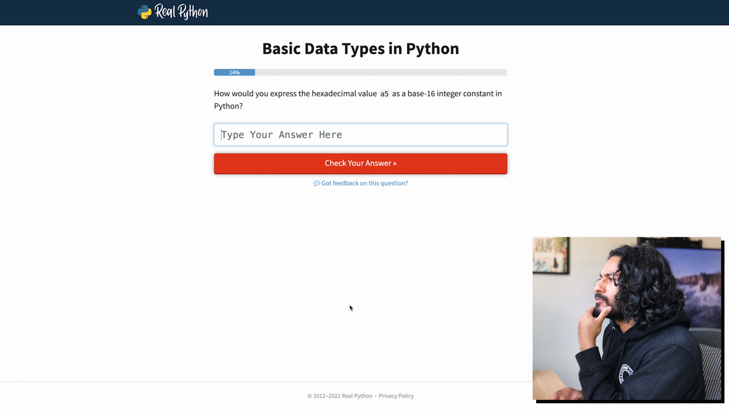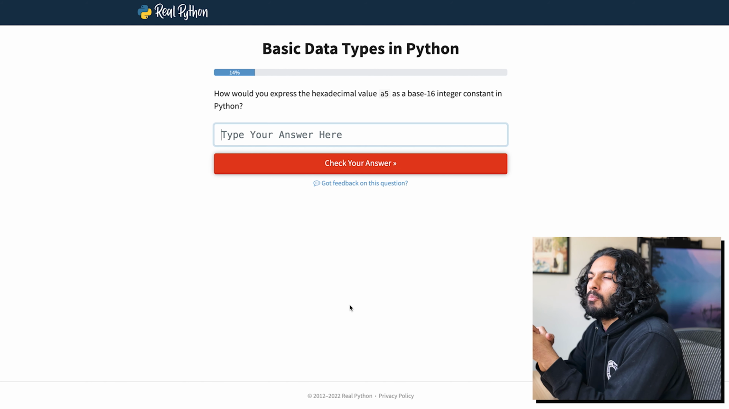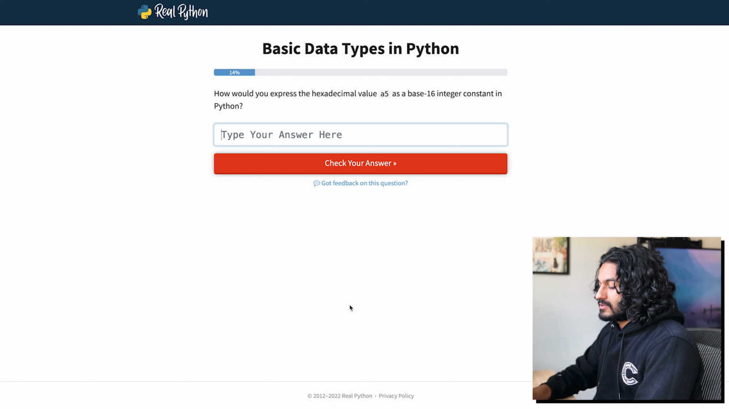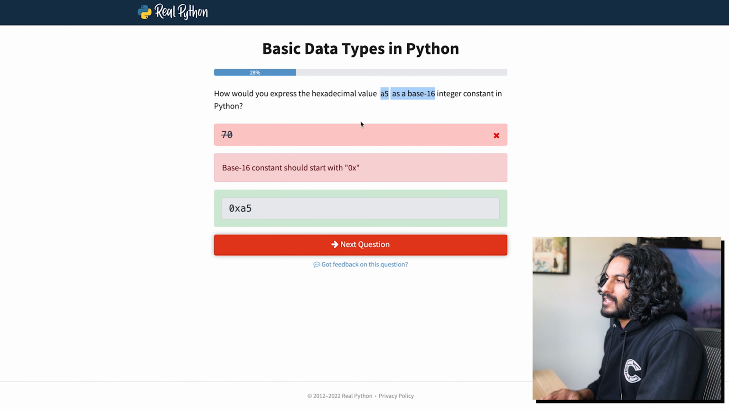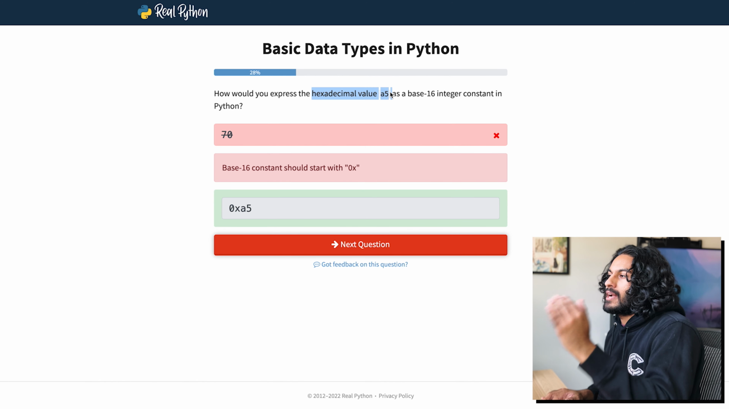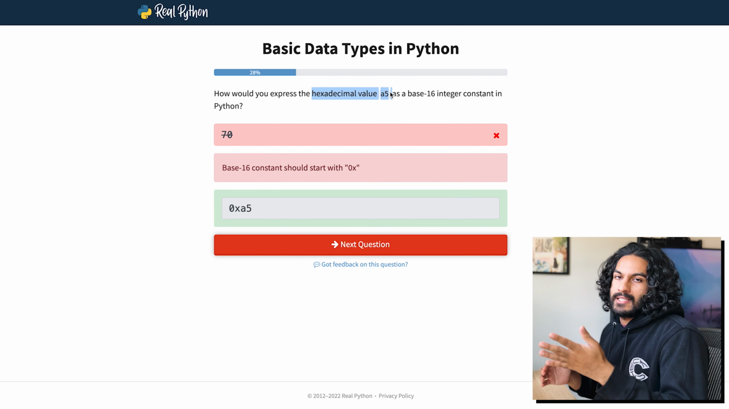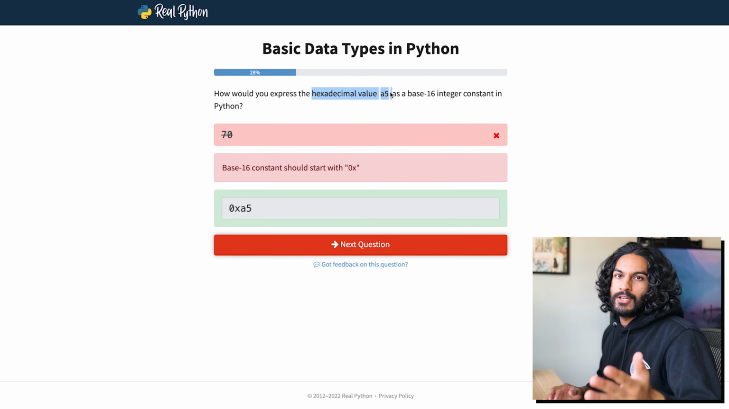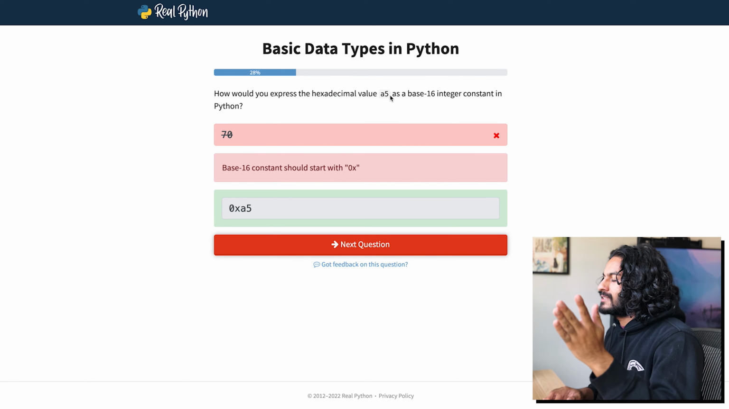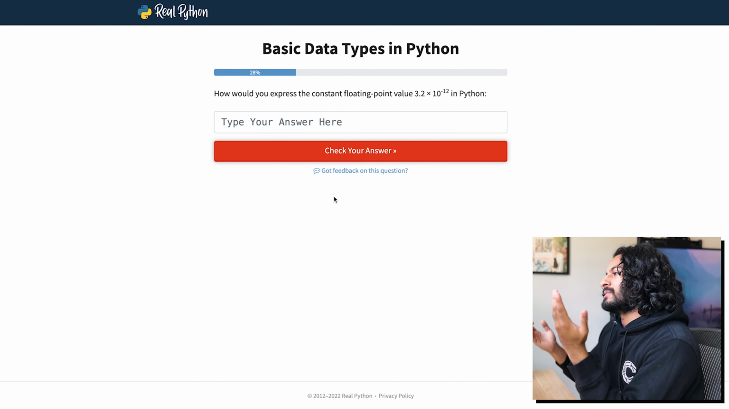That's pretty interesting actually. How would you express the hexadecimal value A5 as a base 16 integer? Bruh. Base 10 is regular. Base 2, we'd have to convert it to binary. Base 10 would be a regular number. Base, I have no idea. Let's just go 70. Wait, what? That's it? Wait, so hex is base 16. Okay, because it says hexadecimal. A5 is already hexadecimal. So to write it in base 16, you just do 0x whatever. Okay, I knew the 0x part. I just didn't remember hexadecimal is base 16. Oh no, see more stuff like this.